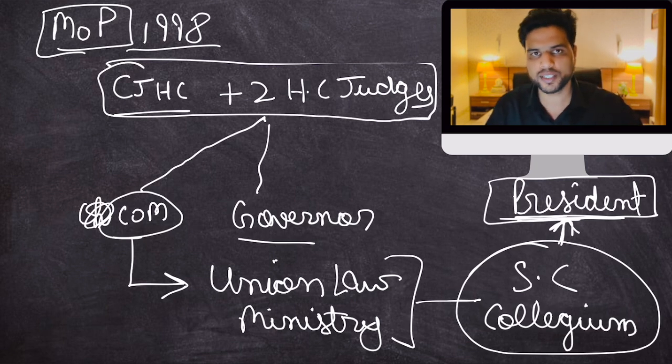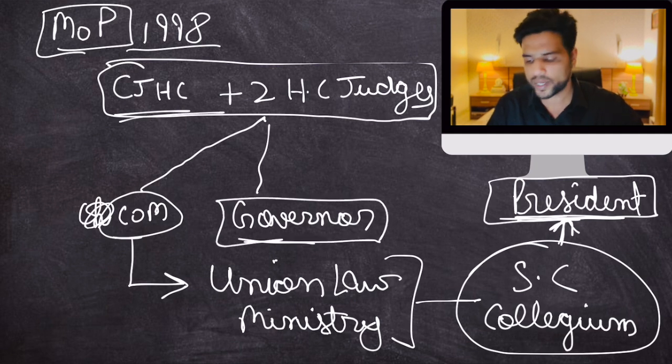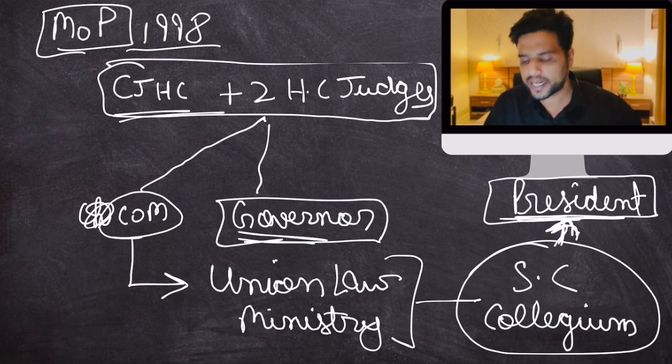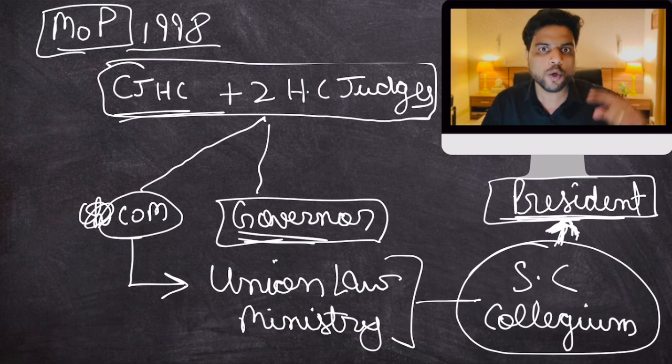not everyone was consulted. If anyone was missed, if the governor was not consulted, then you can say that this list is bogus. This list did not consult the governor. So if any one person is not consulted, you can cancel their candidature. Or if after thorough investigation you find out that some of these people are not qualified to become a judge of a High Court, the qualifications are given in the Constitution of India. So on these two grounds, you can cancel the candidature of anyone in this list.